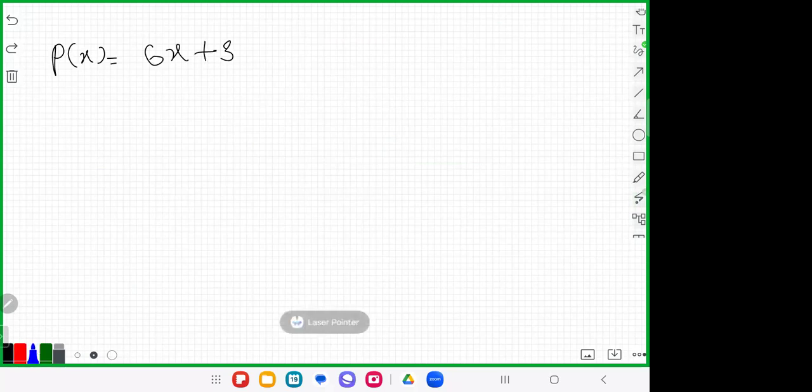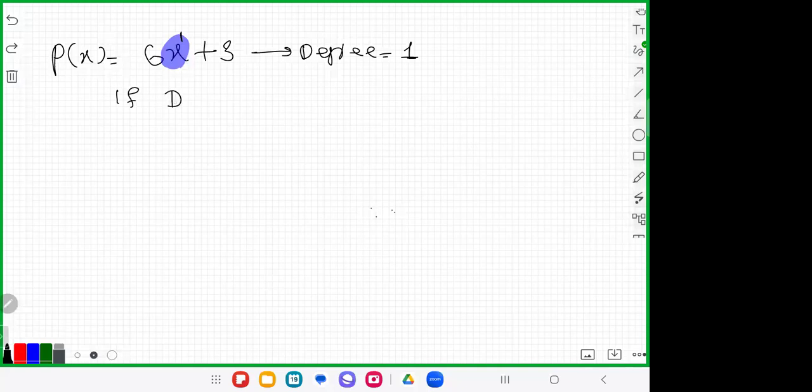Okay, so look at the first question. Look here. P of x is equal to 6x plus 3. Only here we are using the variable x, and the power of the x is 1. So we can say that the degree of the polynomial is 1. If degree is 1, this type of the polynomial is known as the linear polynomial.